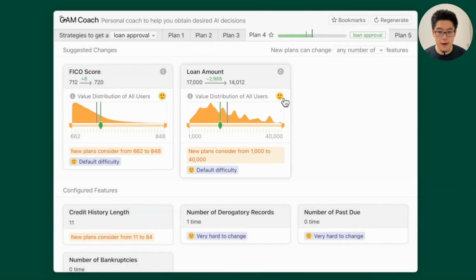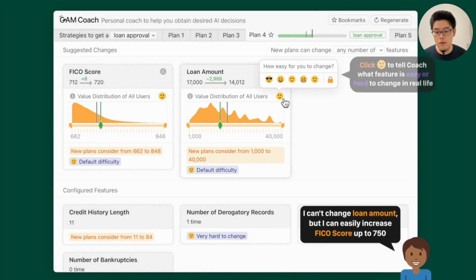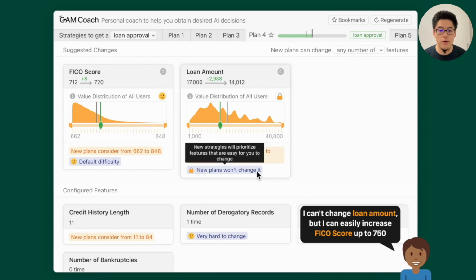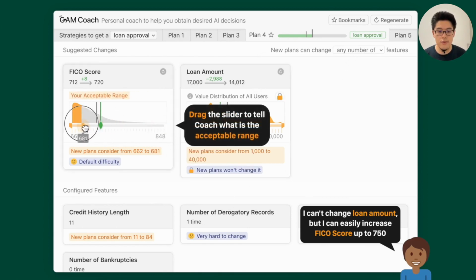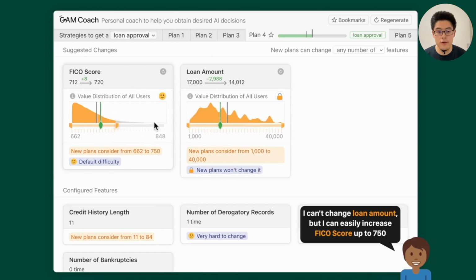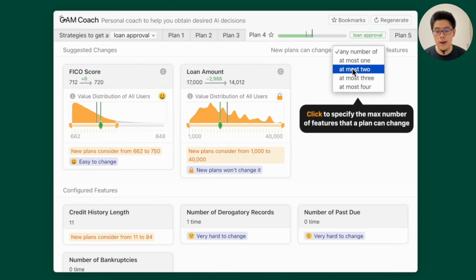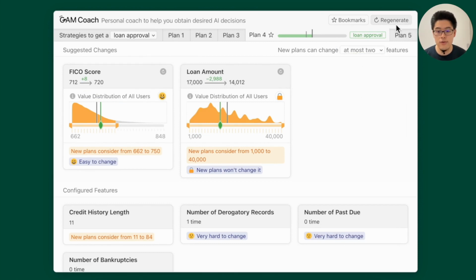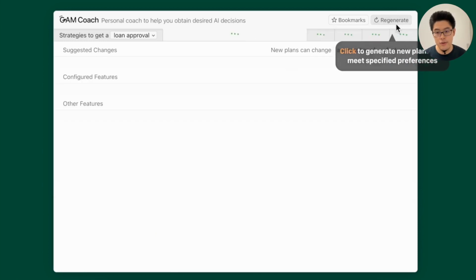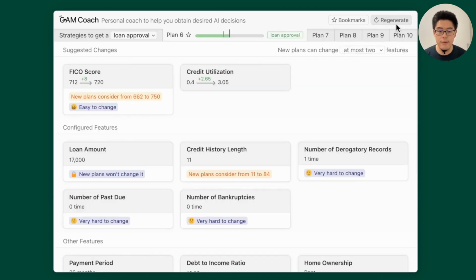One of the major features of GAM Coach is to help users provide their input or preferences. So imagine one user who cannot change their loan amount, but is okay to easily increase their FICO score up to 750. To do that, we can tell GAM Coach not to change the loan amount by clicking the lock button, so new plans will not consider loan amount. And for FICO score, we can drag around to change the acceptable range to 750, and also change the difficulty to easy to change. So the new plan will prioritize FICO scores. Optionally, users can also change how many features a new plan can change. Here we change the number of features to 2. After the user clicks the regenerate button, we can regenerate new plans according to those specified preferences.